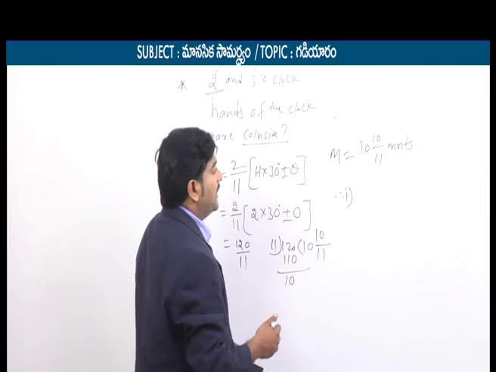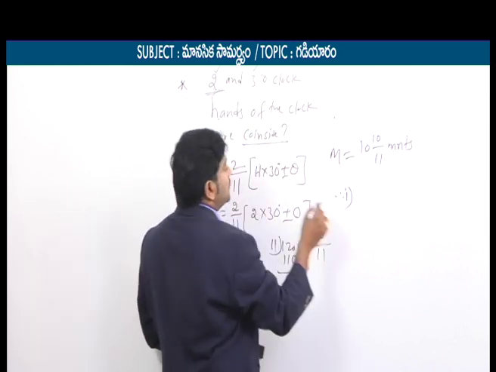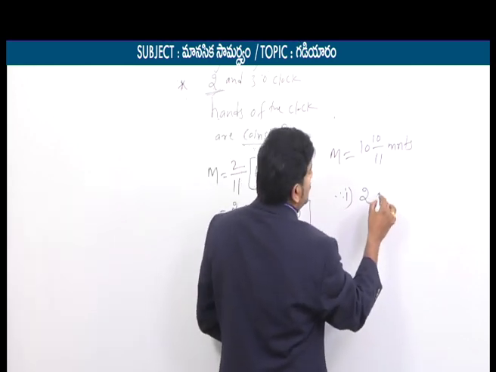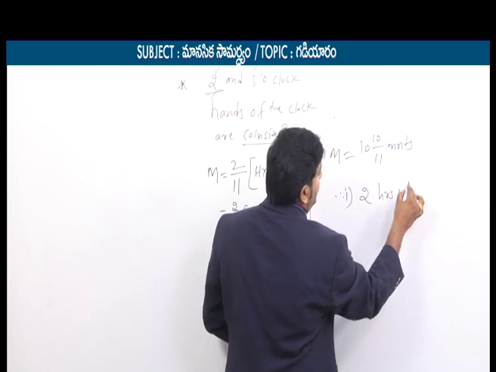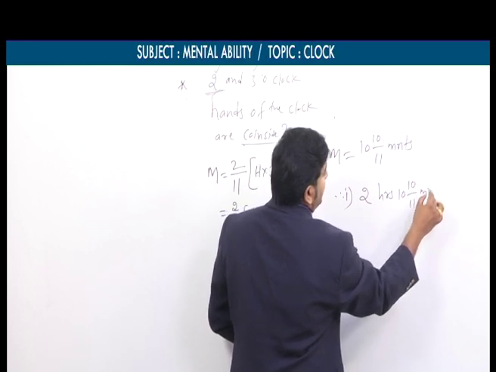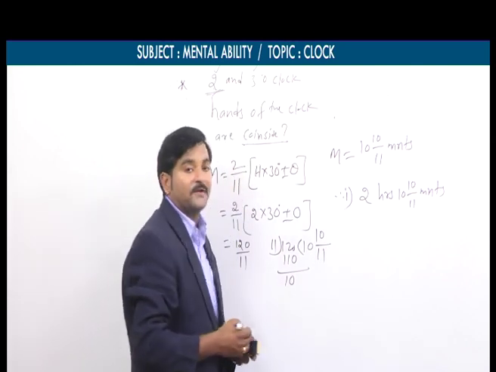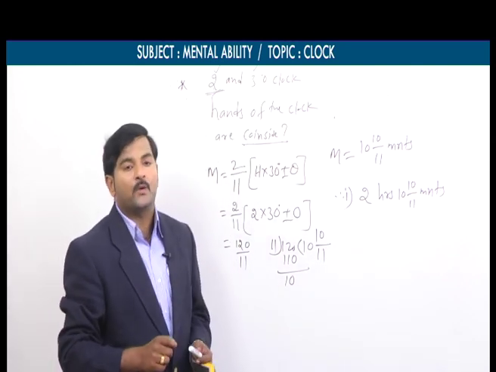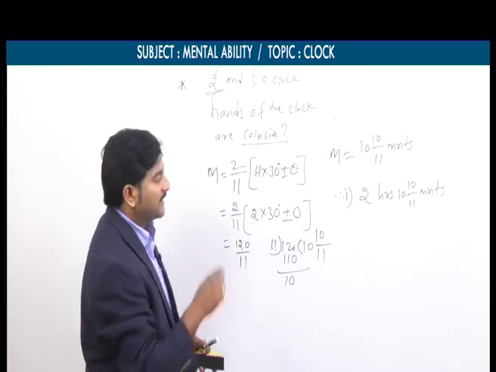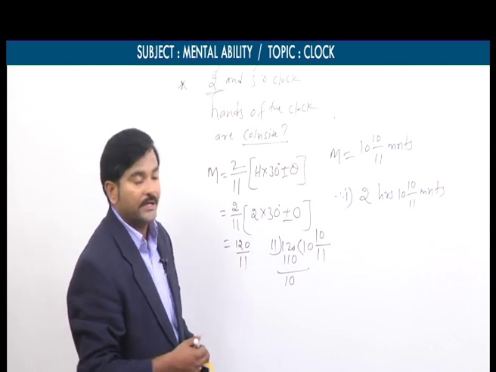Normal way. What time did he give? 2 o'clock, he said. So therefore 2 hours 10 by 11 minutes. So exactly at this point of time, the two hands may coincide. That is one kind of expression indicating the answer.